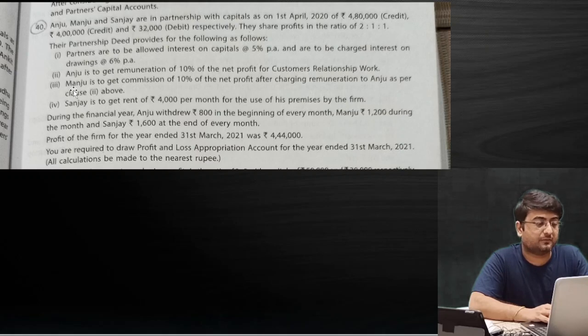Next, Manju is to get a commission of 10% on net profit after charging remuneration to Anju as per clause 2 above. So whatever profit we get in the end, we'll do the adjustment for that. Sanjay is to get rent of 4,000 per month for the use of his premises by the firm. The profit given, 4,44,000, is wrong profit. Why? Because one item charged against profit has not been adjusted. So we'll count the rent for the entire year, subtract it from the profit given, and the correct profit will be transferred to the PL appropriation account.